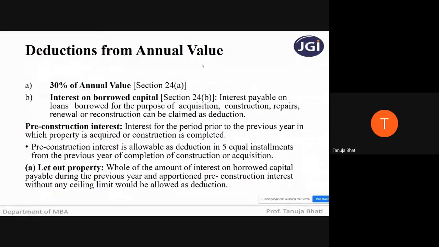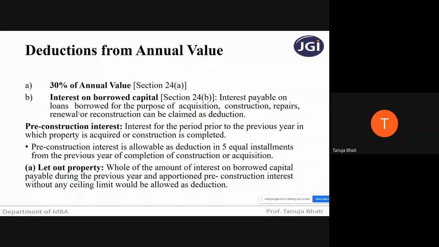Next, I told you all that there are deductions from the annual value. Now, deductions under the head income from house property, we saw that there are two deductions, under section 24A and 24B. Under section 24A will be 30% of net annual value, which I have already told you how to derive. The net annual value is nothing but gross annual value less municipal taxes paid by the owner. Then you get the net annual value on which 30% you need to take as a deduction.